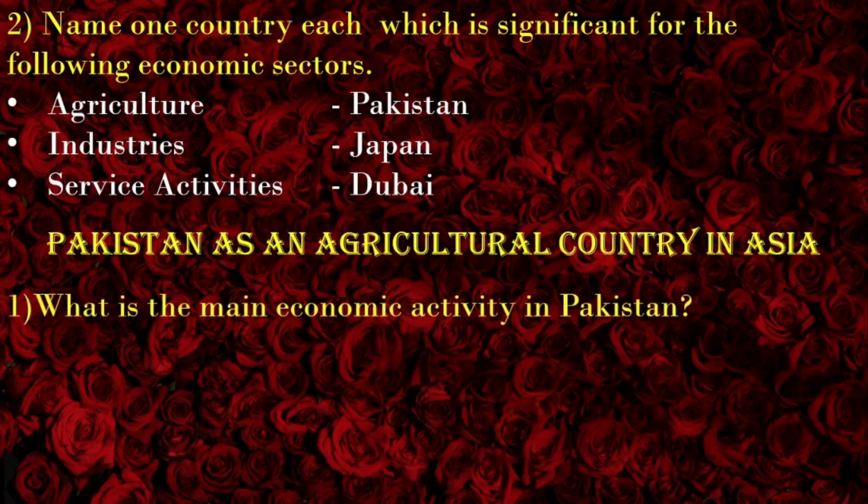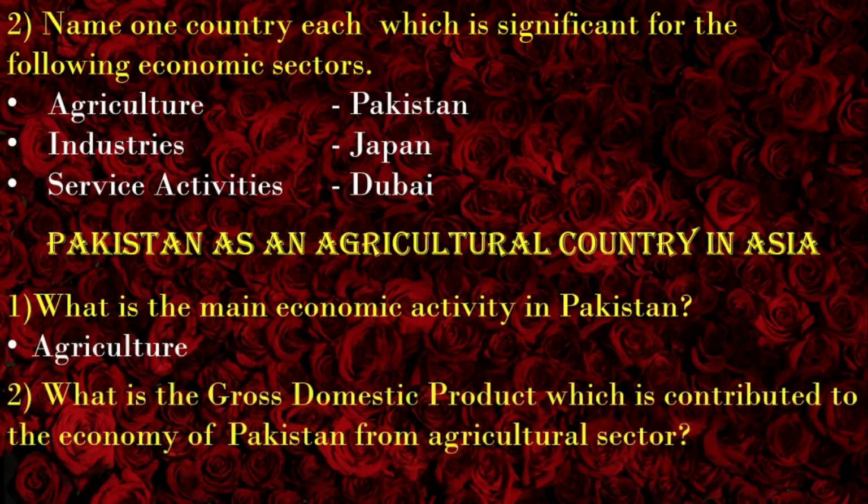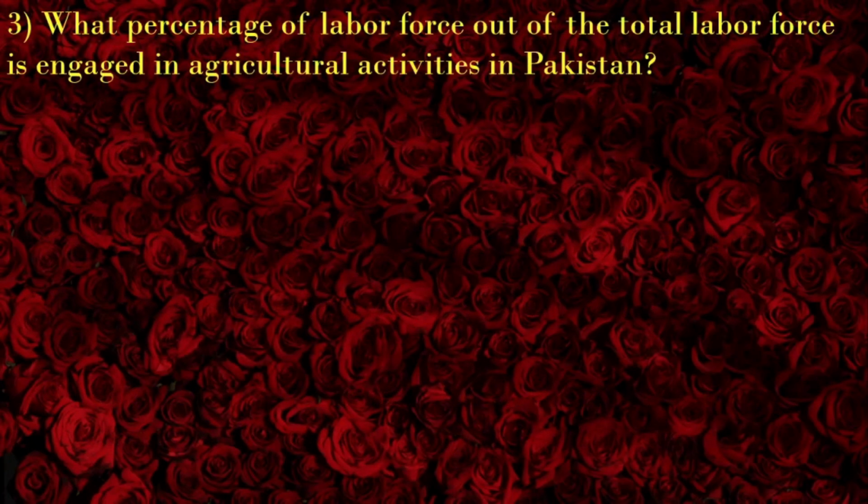What is the main economic activity in Pakistan? Agriculture. What is the gross domestic product which is contributed to the economy of Pakistan from the agricultural sector? 25.9%. What percentage of labor force out of the total labor force is engaged in agricultural activities in Pakistan?